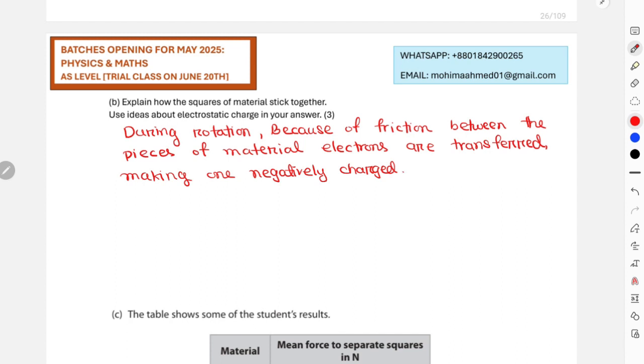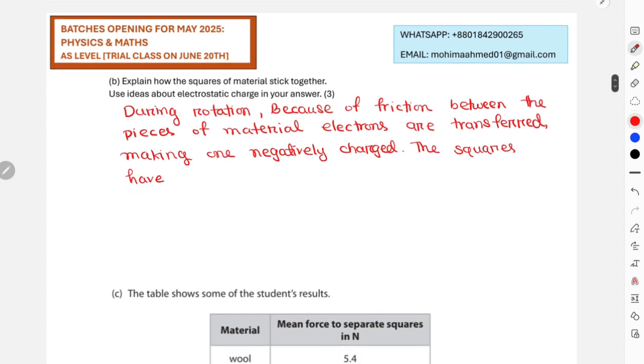Then finally I'll write that the squares have become oppositely charged, so opposite charges attract each other. The squares have become oppositely charged, so they attract.